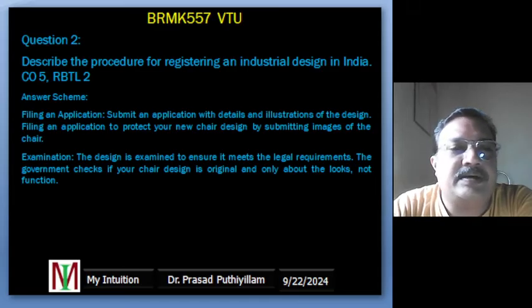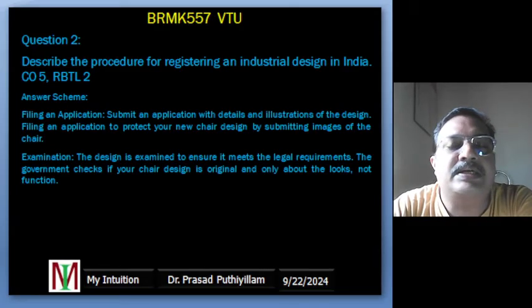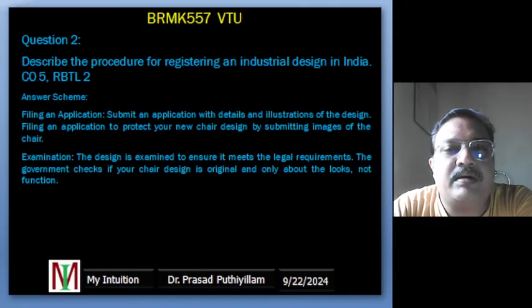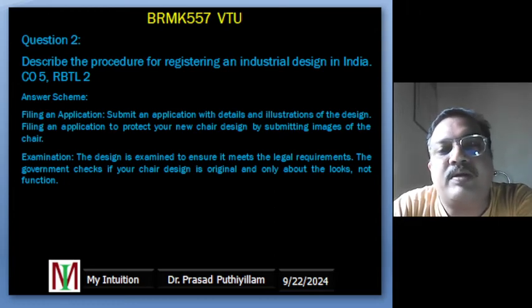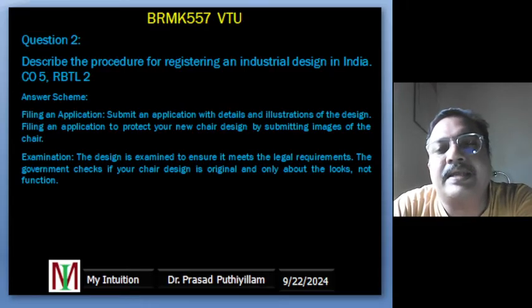Second point, that is examination. After we file the application, the government will examine our design. So they will check to see if the design is meeting the legal rules, such as it is a new one, it has got originality. They will check if the design is only for how the product looks, not how it works, and if it applies to a real product.